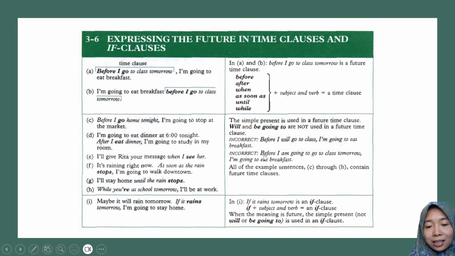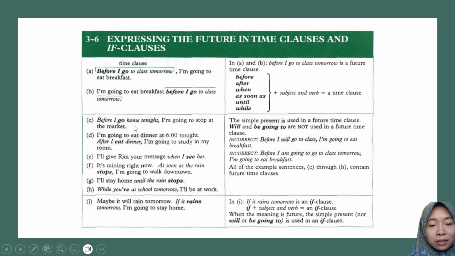The next incorrect sentence, before I am going to go to class tomorrow, I'm going to eat breakfast. Here after the word before, there is be going to. So it is considered incorrect because in a time clause, we cannot use will and be going to. All of the example sentences, C through G, contain future time clauses. Have a look at the examples here. All of those sentences contain time clauses. See C, before I go home tonight, I'm going to stop at the market.